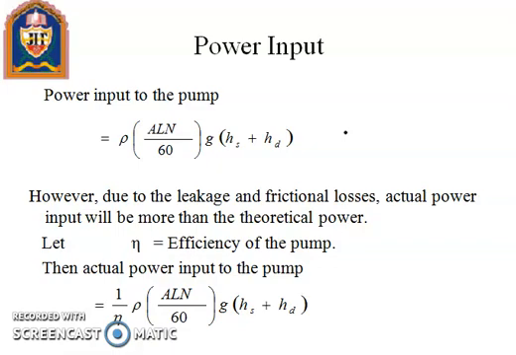And again I am telling here, A is the cross sectional area of the cylinder, L is the length of the stroke, N is the number of strokes.